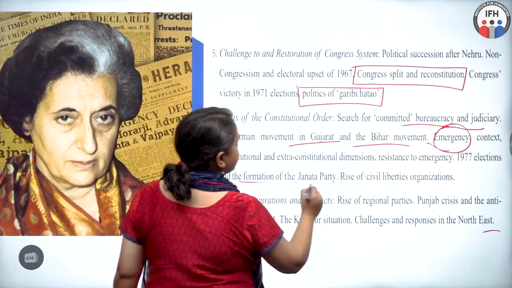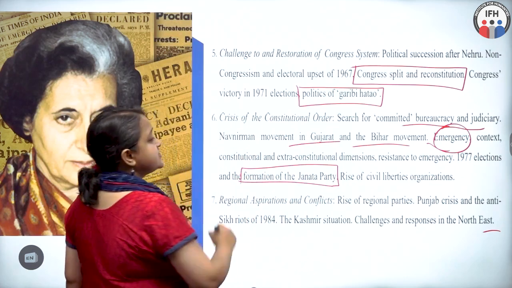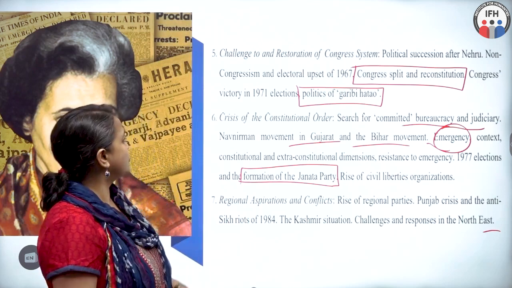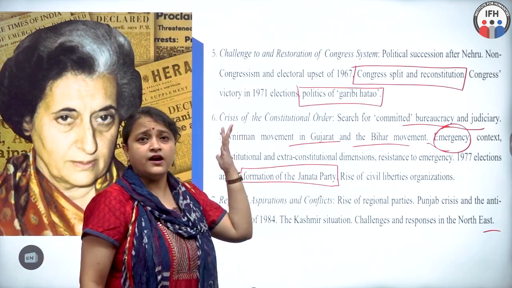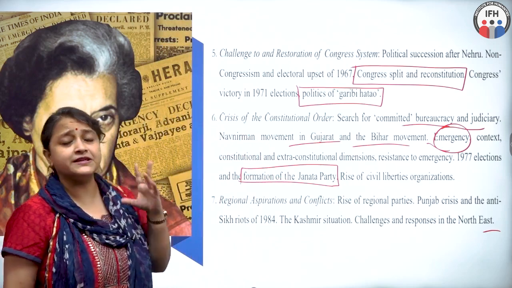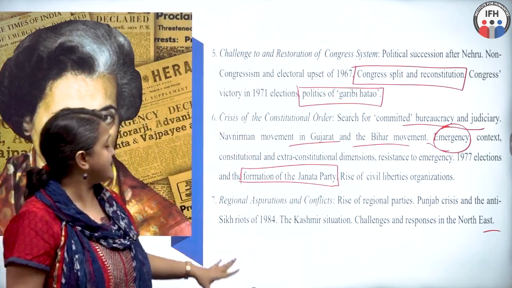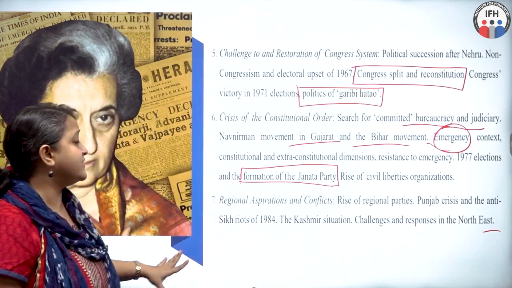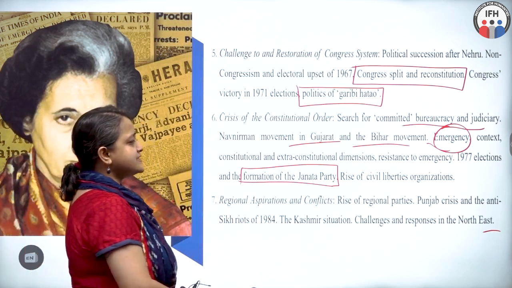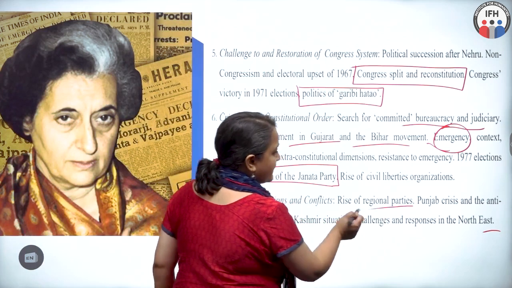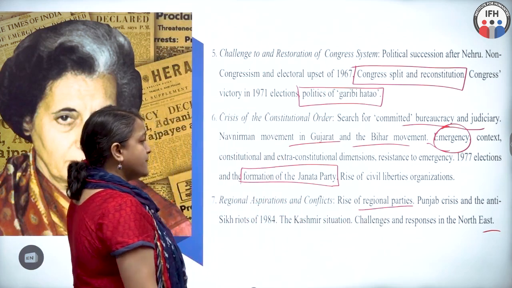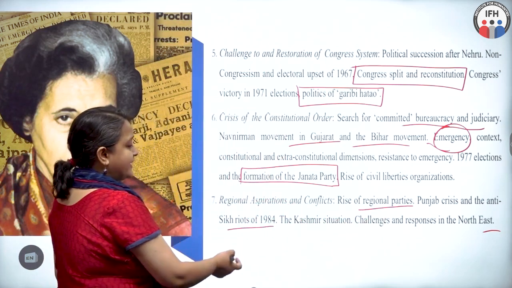This also leads to the topic of formation of the Janata Party. So this is a very important topic. This topic should be something that you are really, really confident about when you sit for your CUET exam. The seventh topic is about the regional aspirations. In this, there are, of course, the regional parties that are coming in. Punjab crisis and the anti-Sikh riots of 1984.